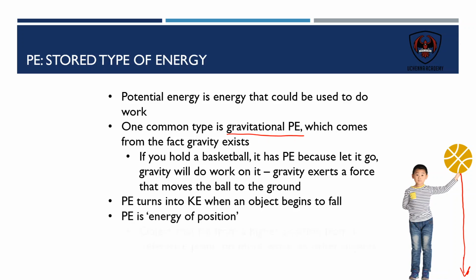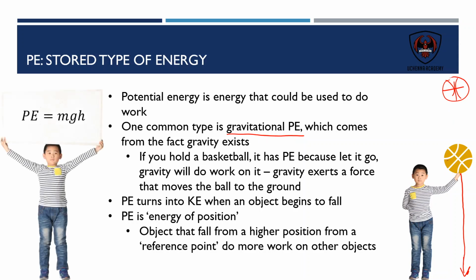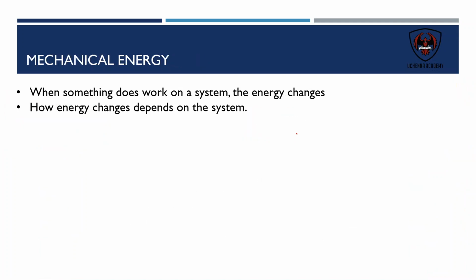Potential energy is also known as energy of position, and the higher the object is, so if this basketball was up here, it would have more potential energy than this one, and the one underneath it. So really, again, the potential energy formula is mass times acceleration due to gravity times the height of the object, and that is the potential energy that we are concerning ourselves with in this course. So mechanical energy is really the sum of both kinetic and potential energies in this system of movement.